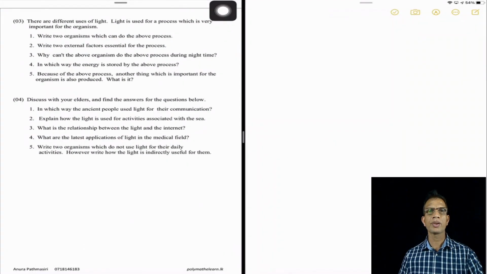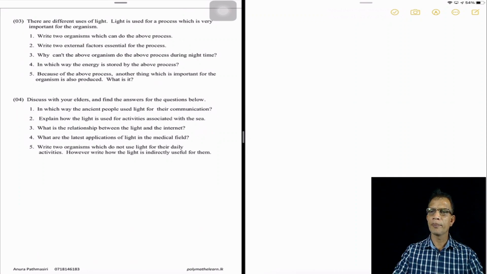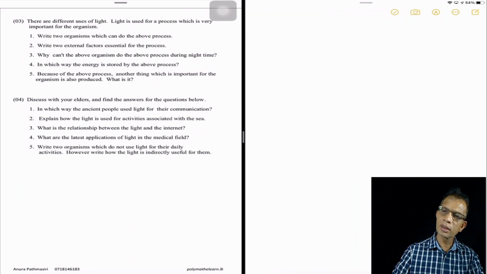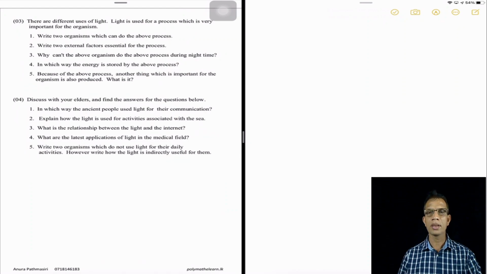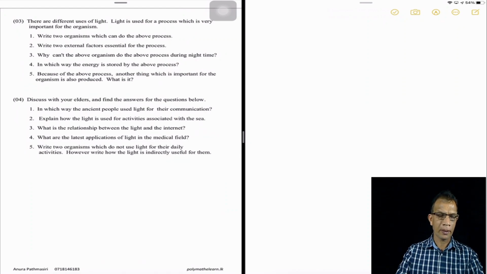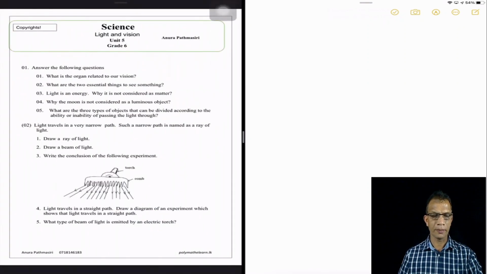There are four questions. All the questions are set on this unit. The unit discusses unit 5, light and vision.